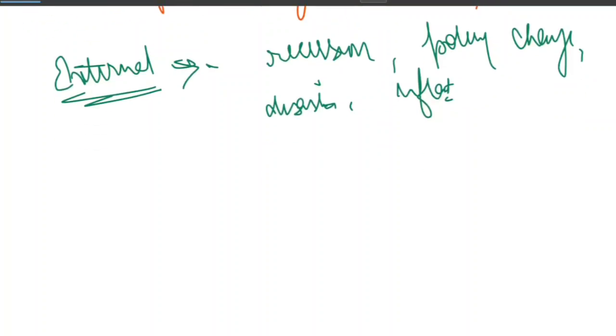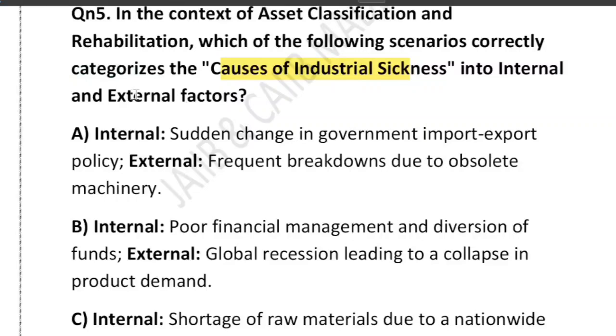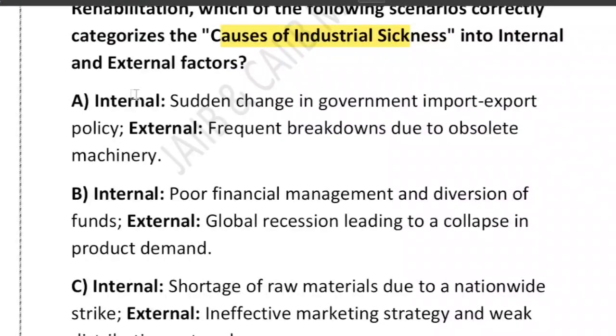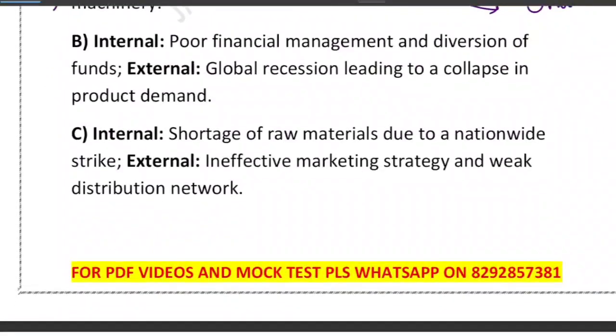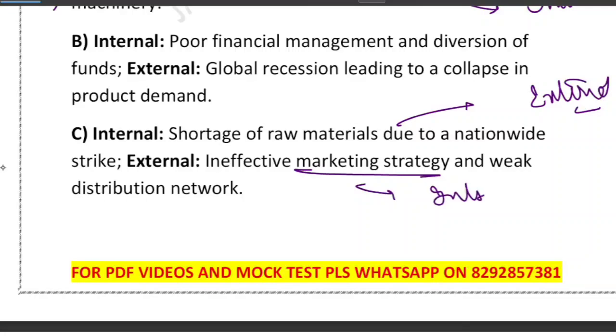Now let's look at the options they have provided. Option A says internal is government policy change. When I say sudden change in the government import export policy, this is not internal, this is external, right? And obsolete machinery is internal, not external. So option A is wrong. What about C? It says shortage of raw material due to nationwide strike is internal. No, nationwide strike is an external factor, and ineffective marketing strategy is an internal factor. So C is also wrong.